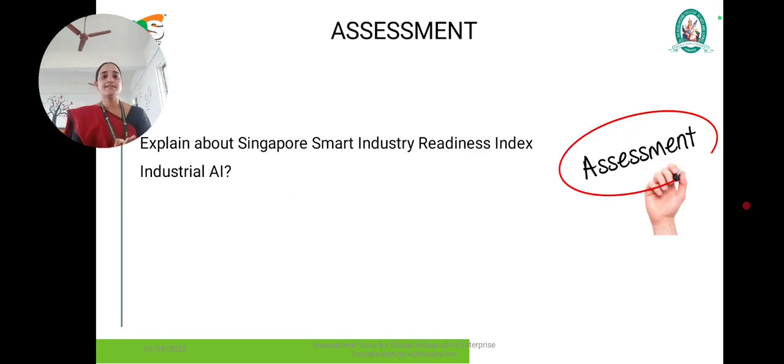So this is the assessment. In this session we discussed only the Singapore Smart Industry Readiness Index system. The next point we will discuss in another session.